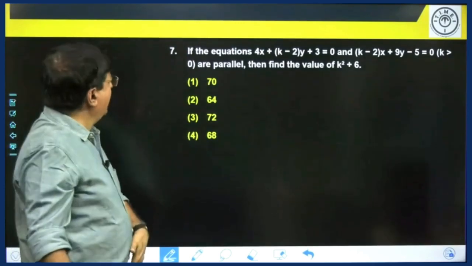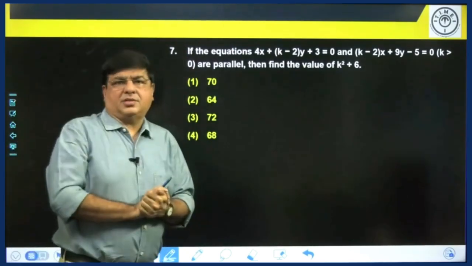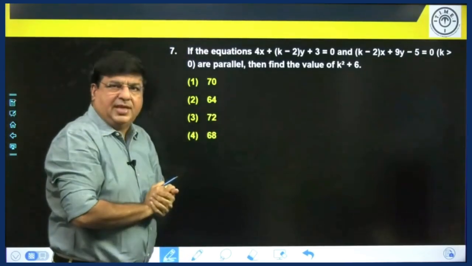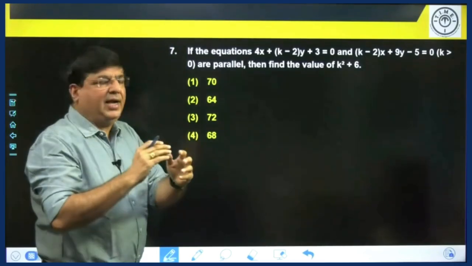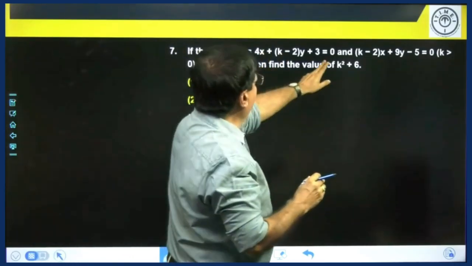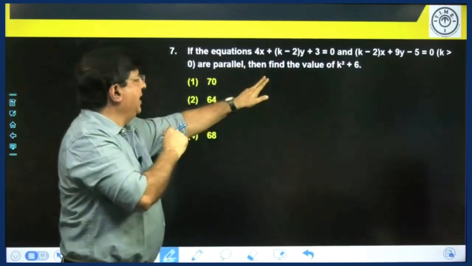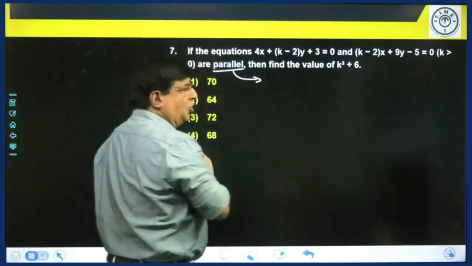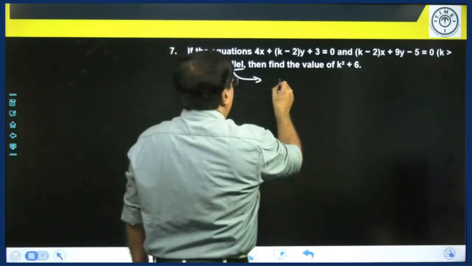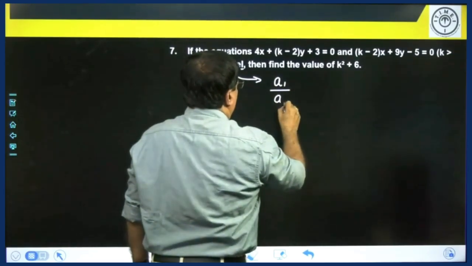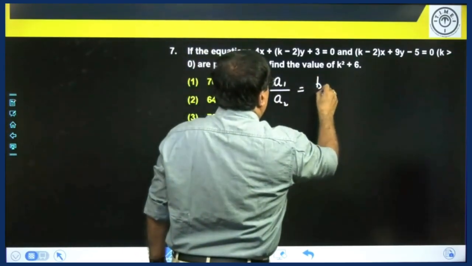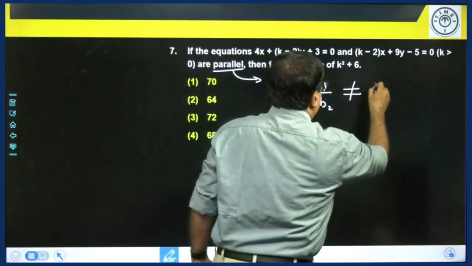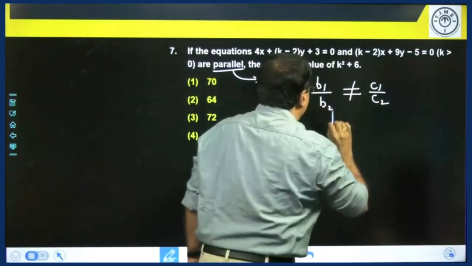Question number 7. Again a problem on equations with solution, no solution, unique solution. All these 3 problems are of the same type, where we directly use the condition and arrive at the answer. If the equations this and this are parallel, then find the value of k square plus 6. Parallel. Parallel means no solution. Condition for no solution, A1 by A2 is equal to B1 by B2, not equal to C1 by C2.